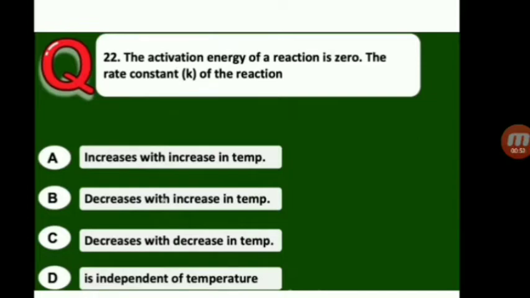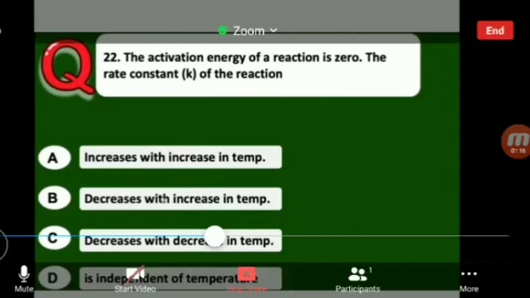Today's first question. The activation energy of a reaction is zero. The rate constant K of the reaction: increases with increase in temperature, decreases with increase in temperature, decreases with decrease in temperature, or is independent of temperature. So activation energy is zero. The rate constant will be dash.